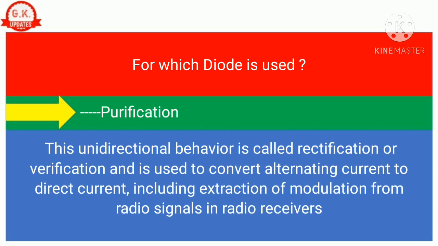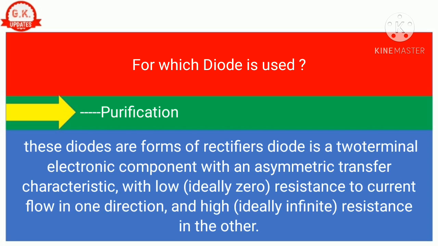This unidirectional behavior is called rectification, and is used to convert alternating current to direct current, including extraction of modulation from radio signals in radio receivers. These diodes are forms of rectifiers. A diode is a two-terminal electronic component with an asymmetric transfer characteristic, with low, ideally zero, resistance to current flow in one direction, and high, ideally infinite, resistance in the other.